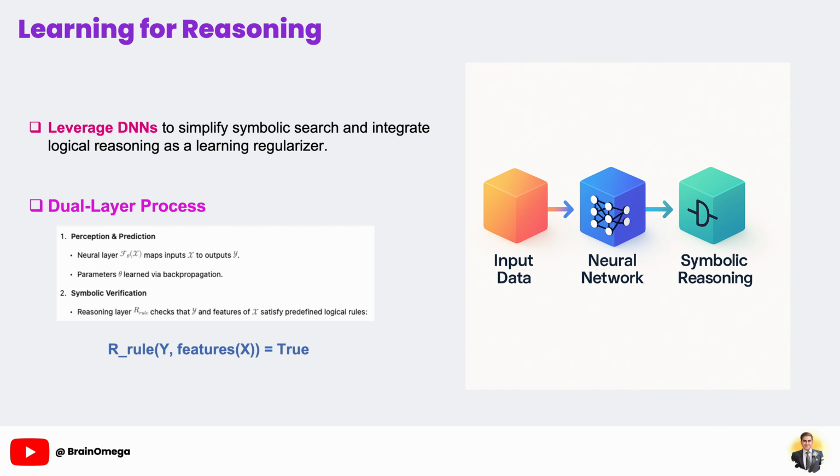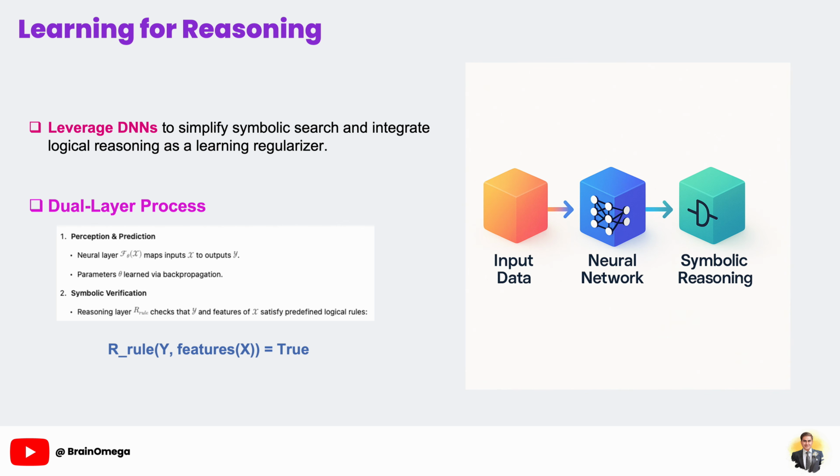If the rules are violated, the system can either reject the output or feed the violation back as an additional loss term, effectively regularizing the neural network to respect those rules during training. Let's look at three concrete examples. First, visual question answering. A neural vision model proposes answers to questions about an image. A symbolic module representing a scene graph then enforces consistency, such as preventing two objects from overlapping impossibly.